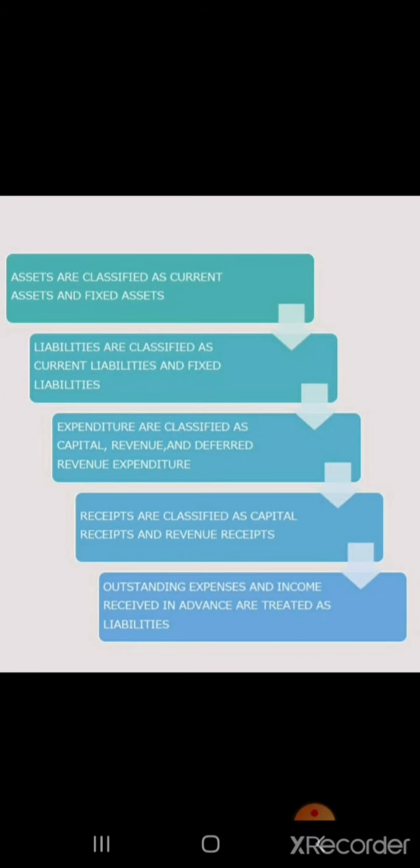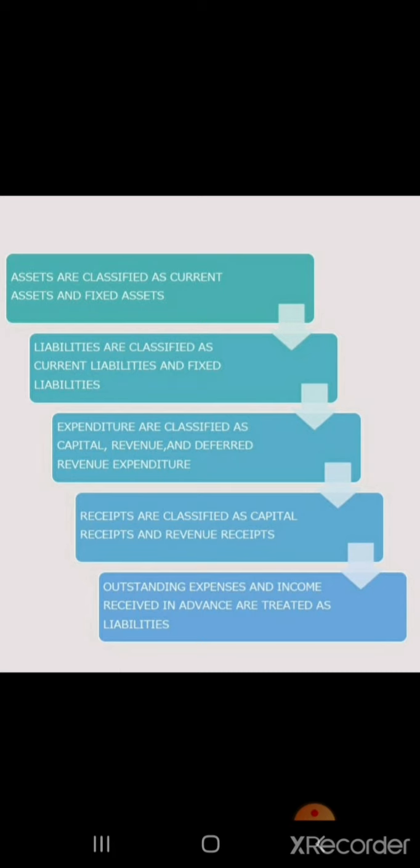Next, the going concern concept. As per this concept, the business unit is assumed to have an indefinite life. It is deemed that there is no intention or necessity to wind up the business activity in the immediate future. The effect of the going concern concept is that assets are classified as current assets and fixed assets.